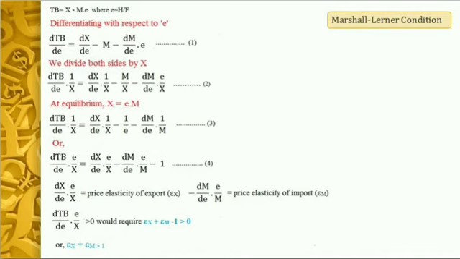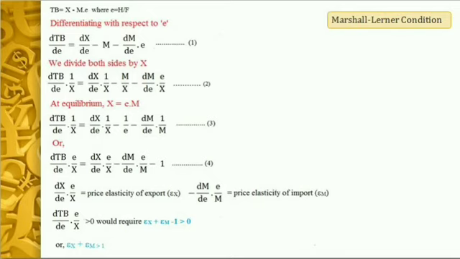We start from the equation for the balance of trade, which is nothing but the total value of export minus the total value of import. Now here export is given in terms of the domestic currency, whereas imports are given in terms of the foreign currency. But here the balance of trade will be expressed in terms of the domestic currency.